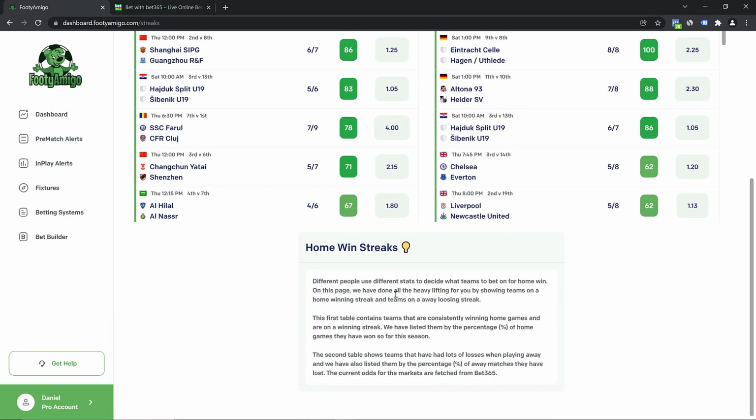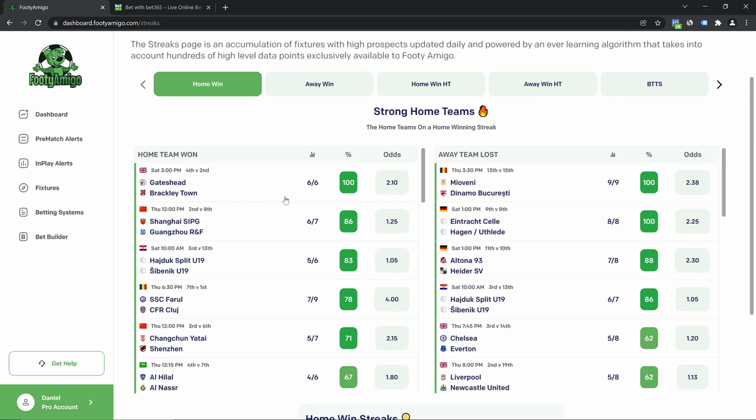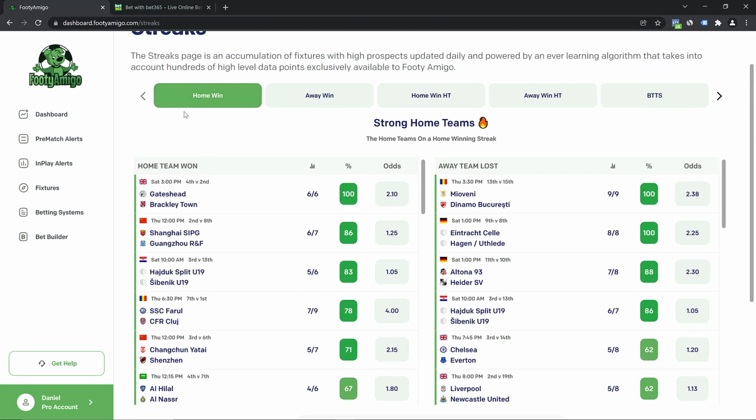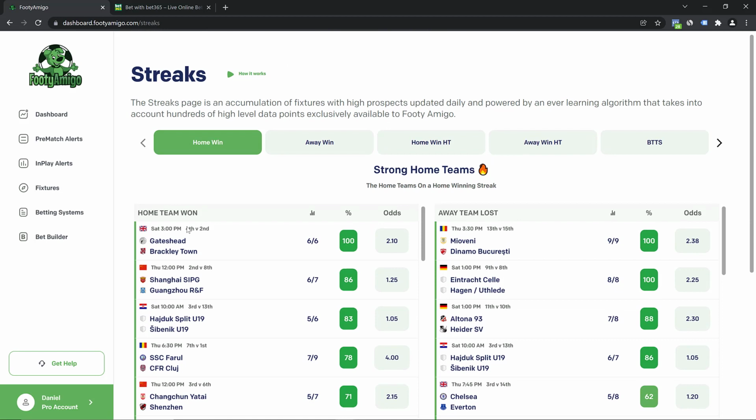If you scroll down, you'll be able to see the description of how the tables are outlined. So for example, for the home win tab, the first table shows you teams that are playing at home and they've had a winning streak. So this team, for example, has won 6 out of 6 games in the home games that they've played, and the odds for them to win the next game is 2.1.